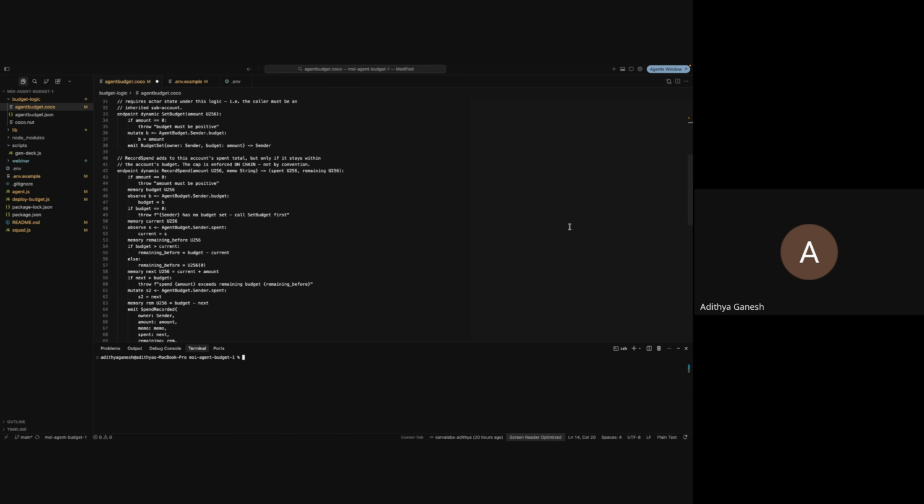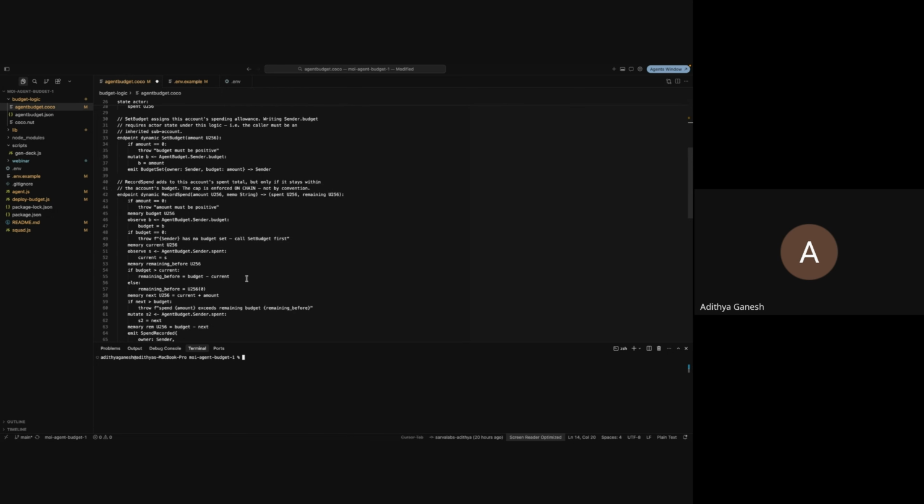So two things to say clearly, and they're worth repeating. First, because the state is per account, only an account that's been inherited under this logic can even call record spend, and there's no locker, no global state. So inheritance isn't just a nicety. It's kind of like the entry ticket. Second, the spending cap belongs to the contract, not to my app. And hold on to that, because in a couple of steps from now, you'll actually watch a real transaction get rejected by this exact line.